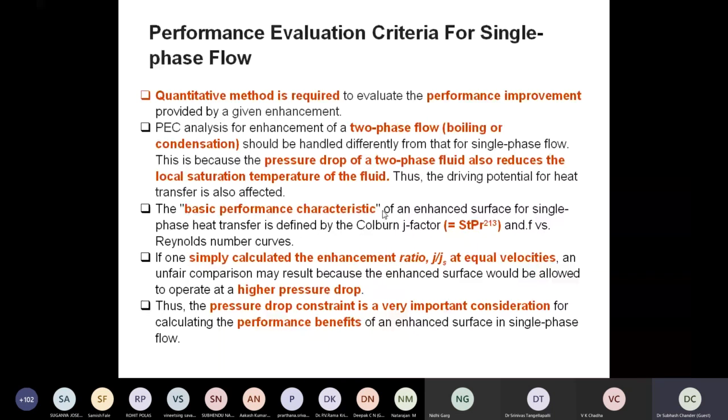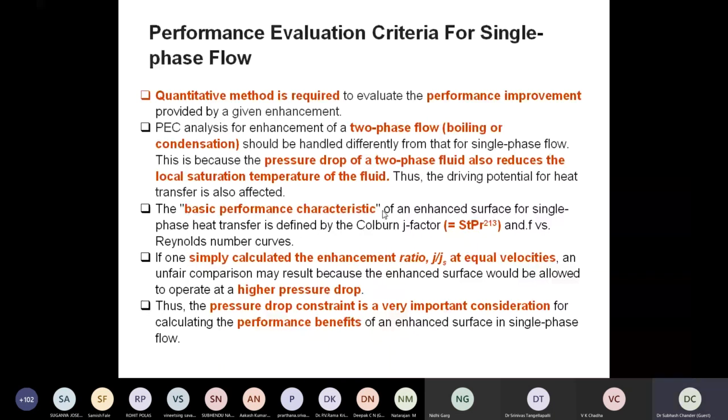So, performance evaluation criteria analysis for enhancement of two-phase flow. That's important because I will be dealing more with single-phase flow. Two-phase flow, boiling or condensation, should be handled differently from single-phase flow. This is because the pressure drop of the two-phase fluid also reduces the local saturation temperature. So this will change or affect the heat transfer potential, right, of that particular device.